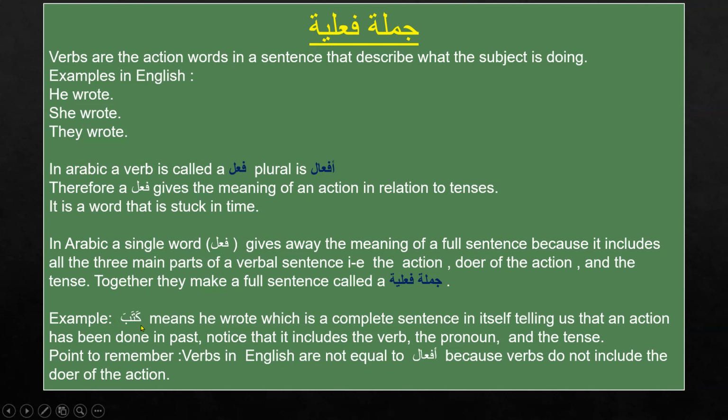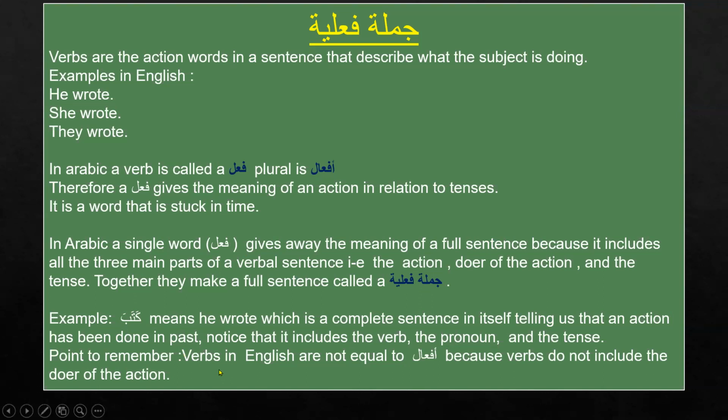Wrote is the action inside it. He is the pronoun inside it. The past tense is the tense inside it. Just in a single word, it has all three main ingredients that we need for a verbal sentence, or jumla failure. Kataba, he wrote. This is such a beautiful thing to learn.